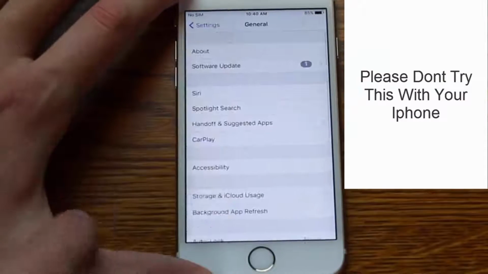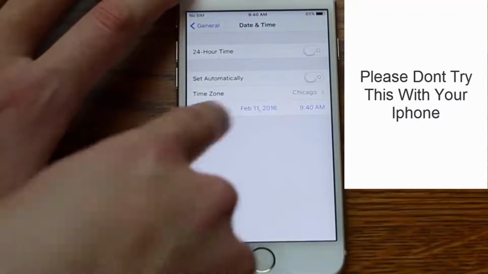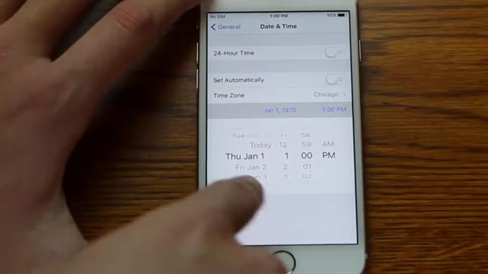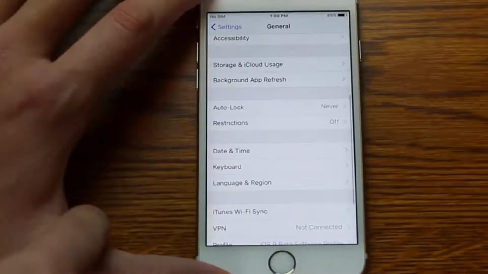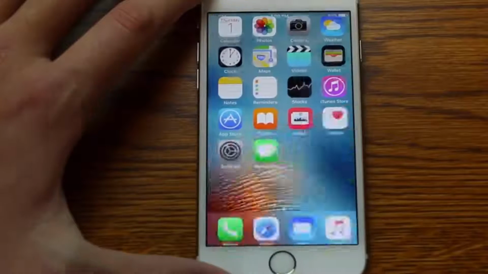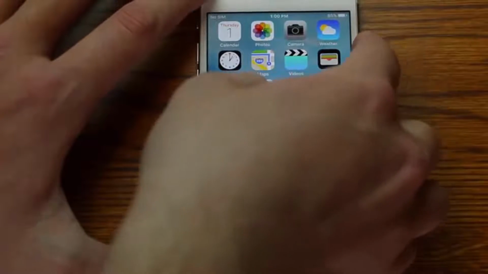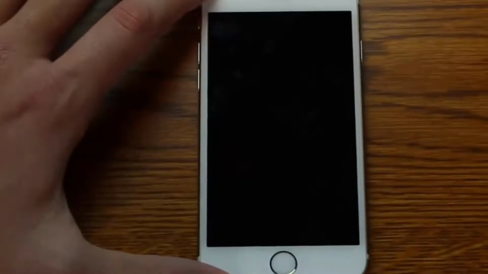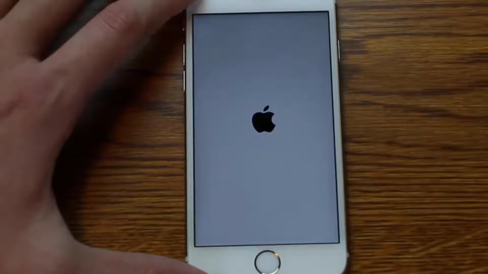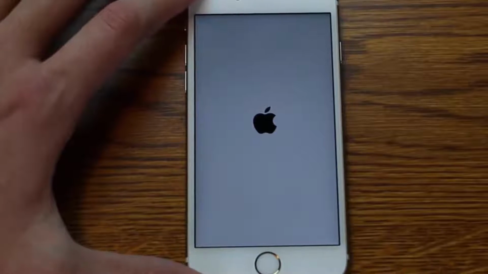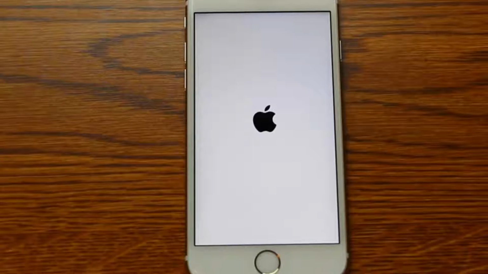Please don't try this on your phone. If you change your date to 1st January 1970 and restart your phone, it will get stuck. So there is no other way to get your device data back unless you remove your battery, else you go to gallery.